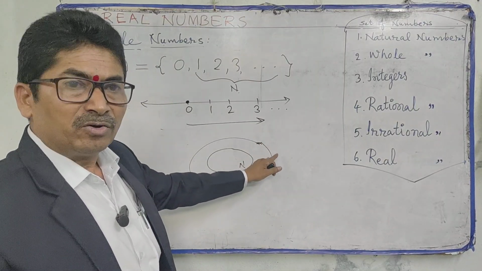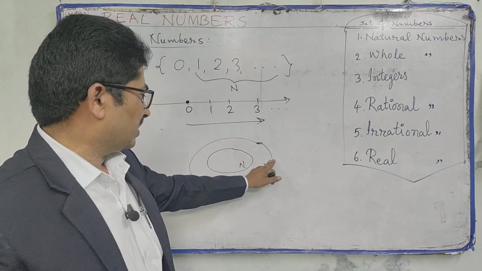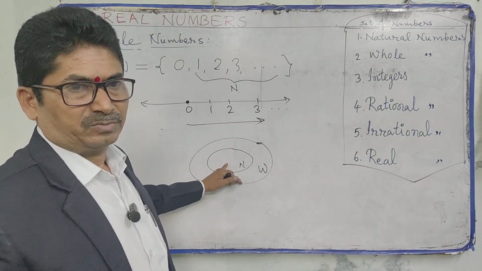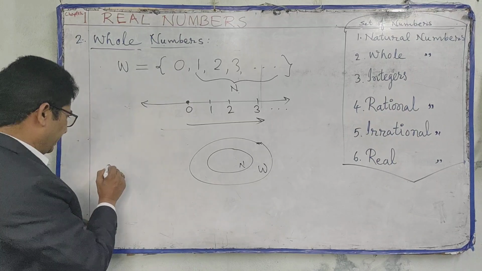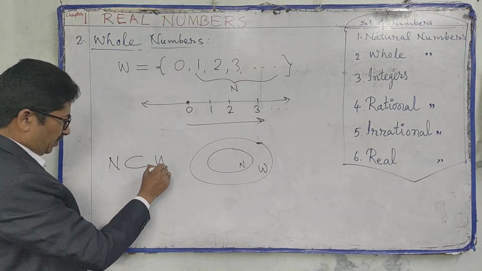All natural numbers are in whole numbers, but not all whole numbers are in natural numbers. That's why we can say N is a subset of W.